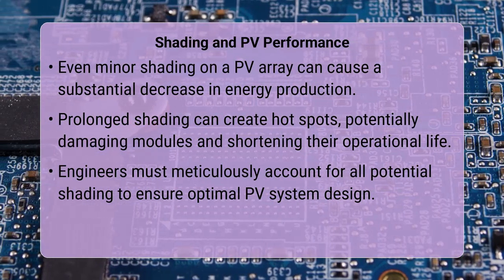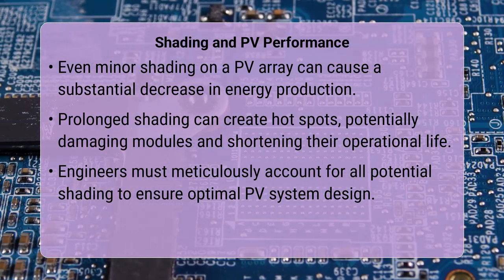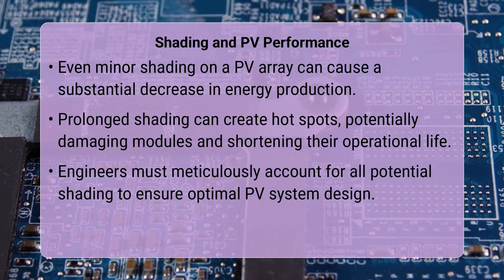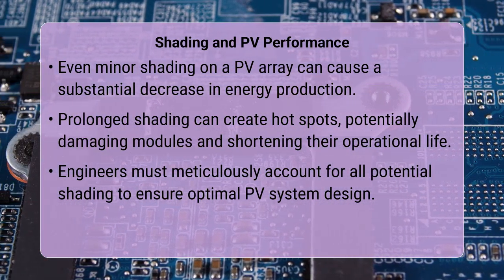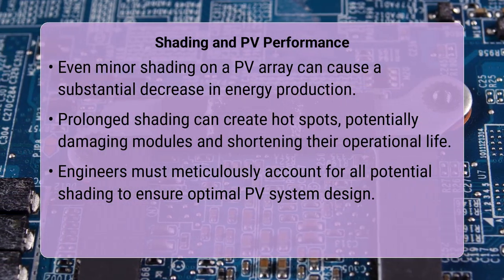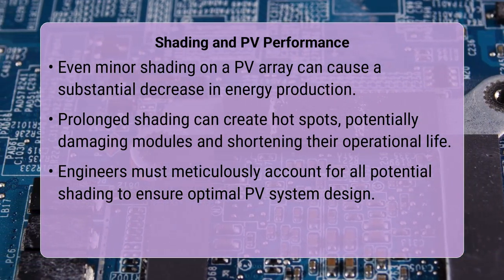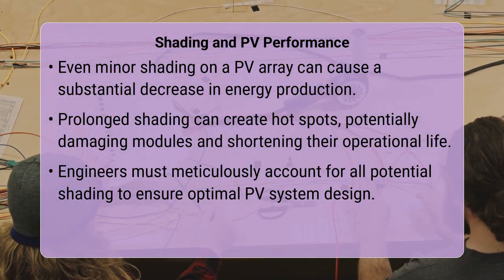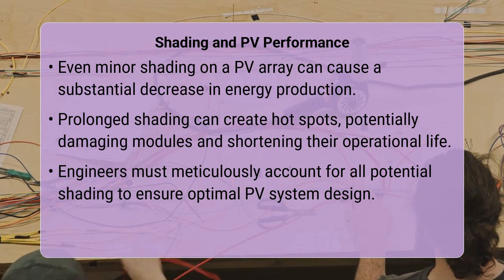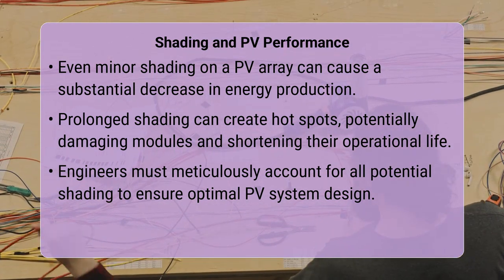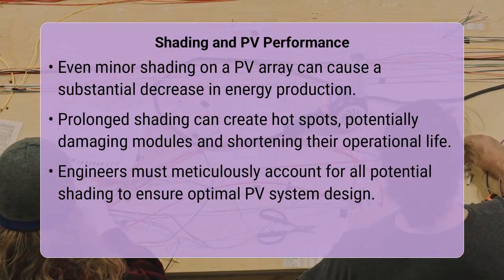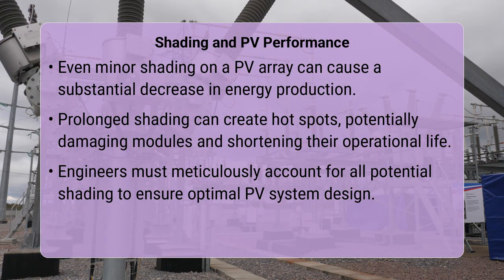Have you ever considered how a single leaf or a distant chimney can dramatically impact the energy output of an entire solar power system? It is a fascinating challenge that engineers must carefully consider. Shading effects significantly influence photovoltaic, or PV, array design by reducing energy production, creating hotspots, and potentially shortening the lifespan of modules. Even partial shading on one cell can severely degrade the performance of an entire string of solar cells, necessitating thoughtful design strategies to mitigate these impacts.